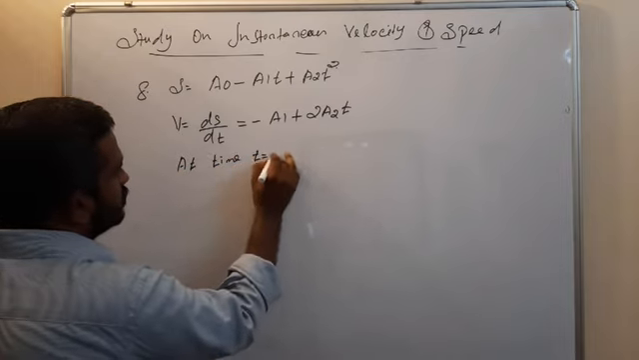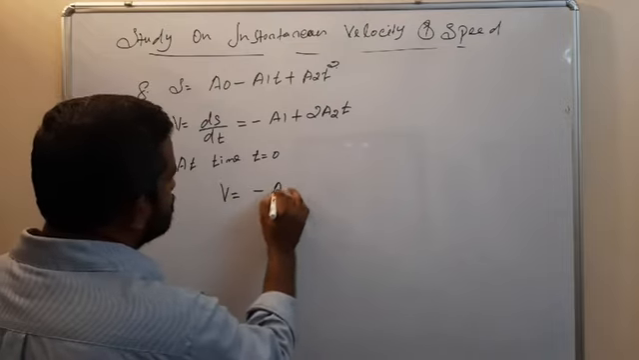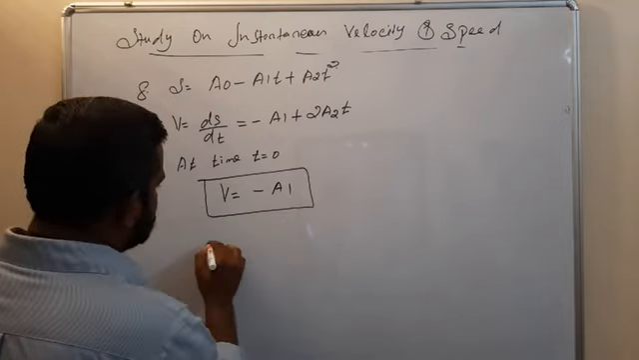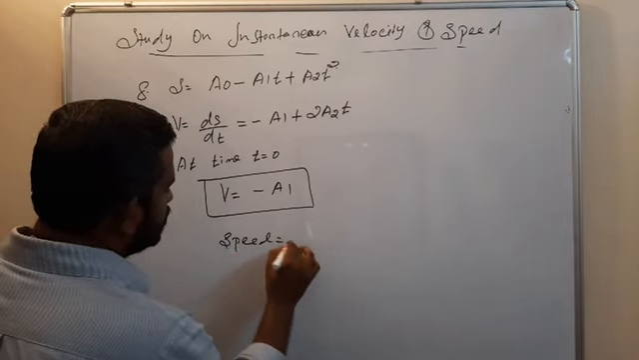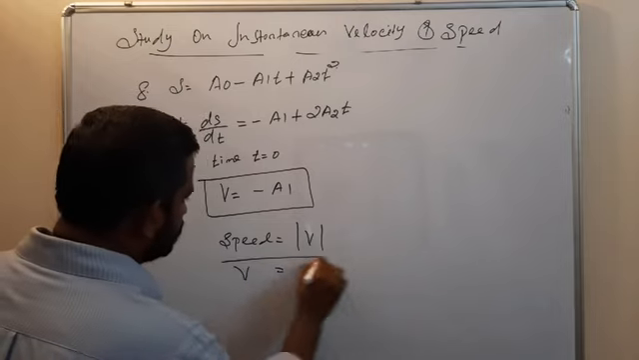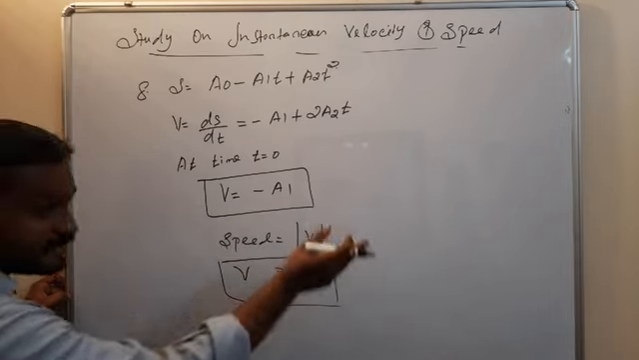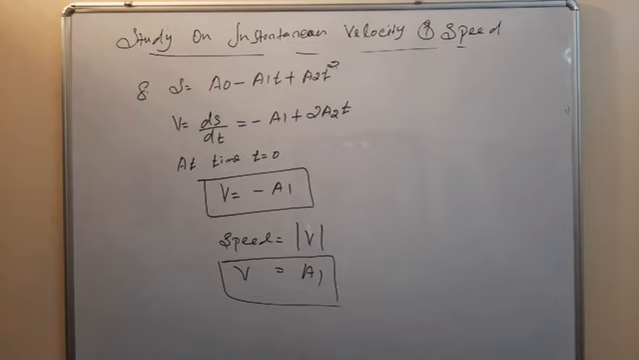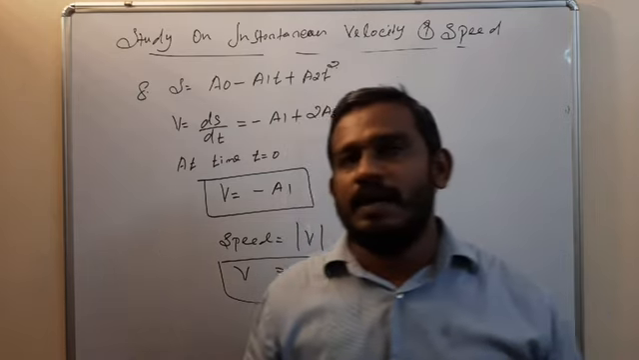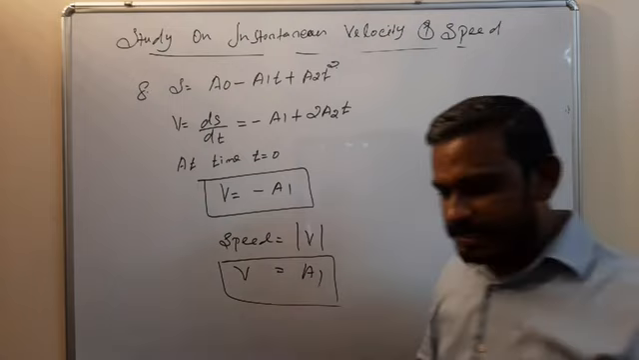At time t is equal to 0, velocity v is equal to minus a1. But the speed is equal to mod v, so that's equal to a1. So the velocity is negative, but the speed is positive. Okay, so these are the points regarding the instantaneous velocity and instantaneous speed.